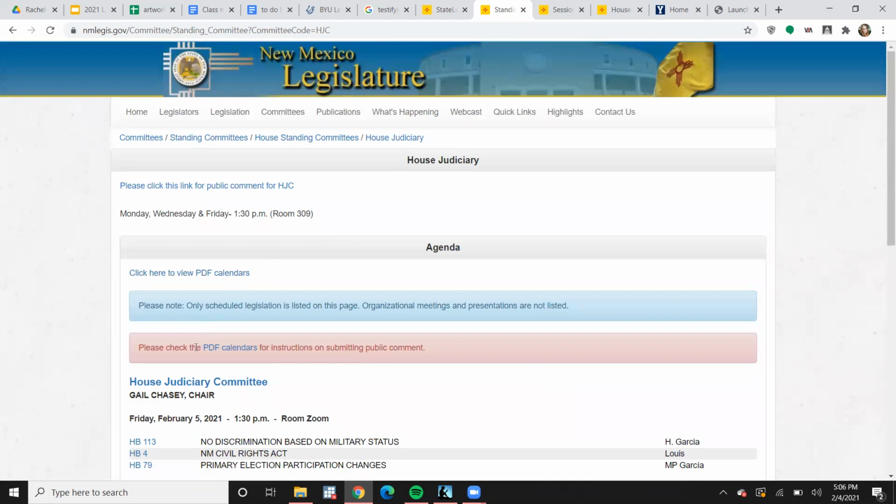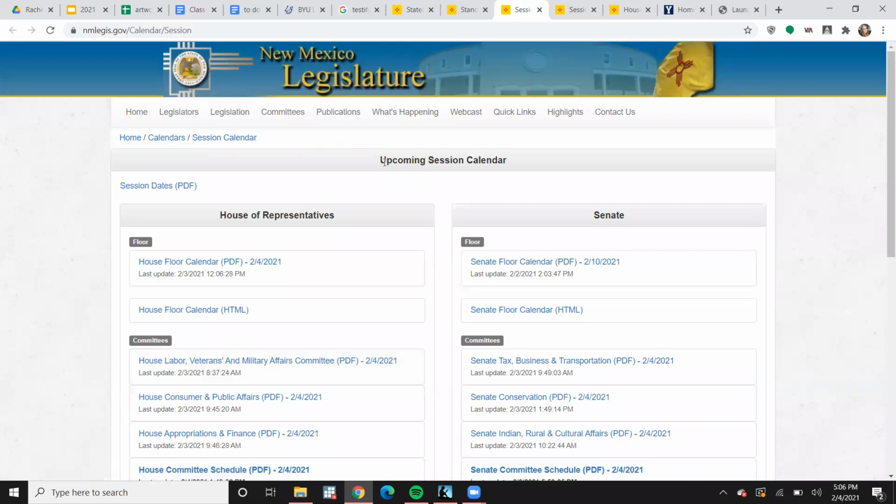But here it says, please check the PDF calendars for instructions on submitting public comment. So let's click that and check it out to make sure that you guys know what that is. If we click that, it takes you to this web page that shows you the session calendar. This is for floor time and for committees. So if you're interested in watching floor time, this is where you would watch it as well.